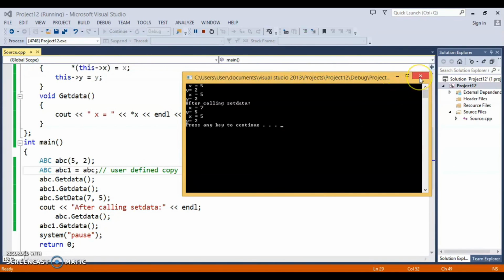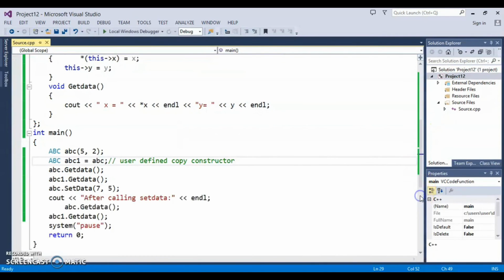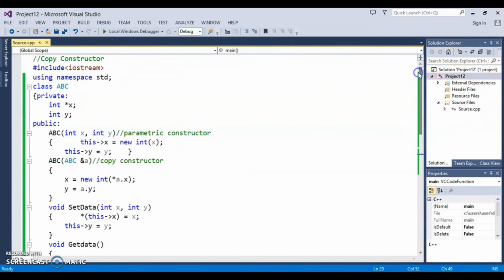So whenever you are doing dynamic memory allocation, you should write your own copy constructor. Just a quick revision. This video is about why we need to write our own copy constructor if we have an inbuilt copy constructor. Unless you are doing dynamic memory allocation for class members, there is no need to write your own copy constructor.